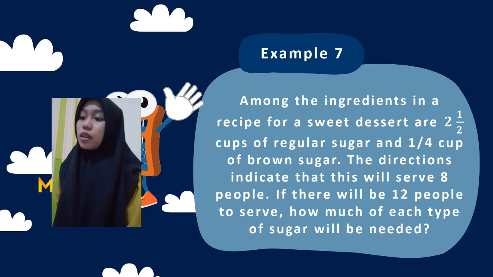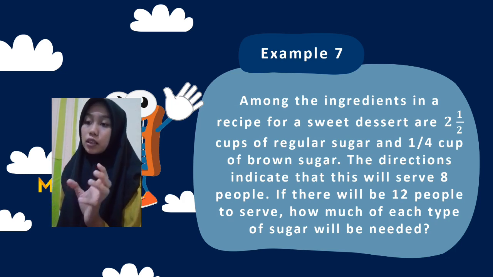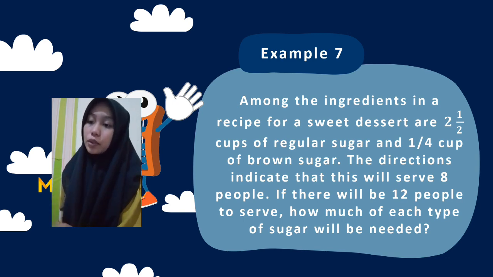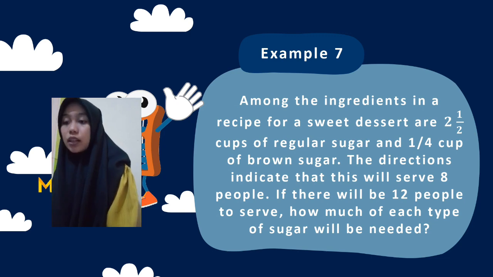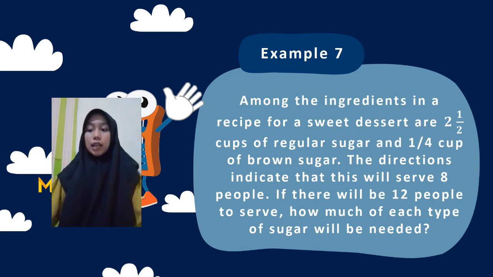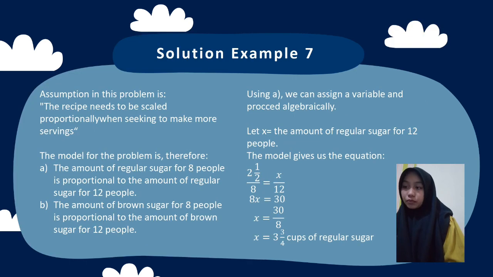This is example 7. Among the ingredients in a recipe for a sweet dessert are 1 1/2 cups of regular sugar and 1/4 cup of brown sugar. The direction indicates that this will serve 8 people. If there will be 12 people to serve, how much of each type of sugar will be needed?